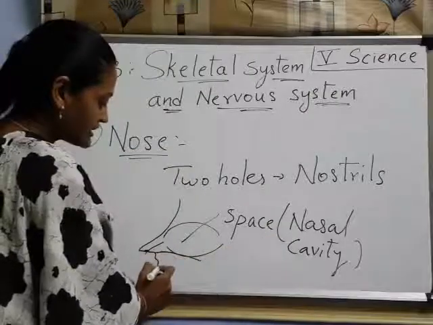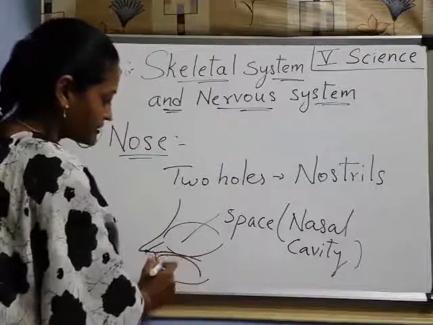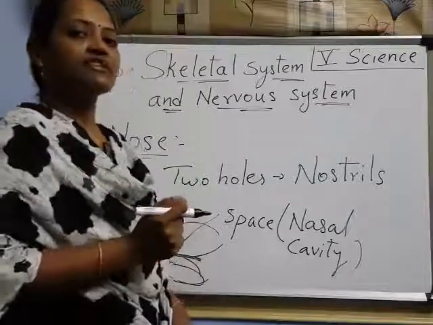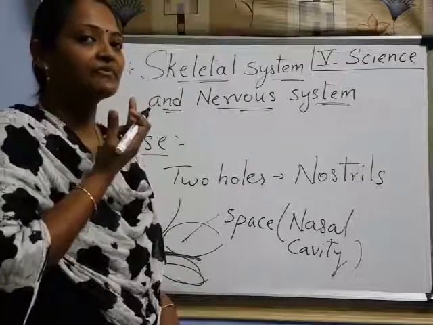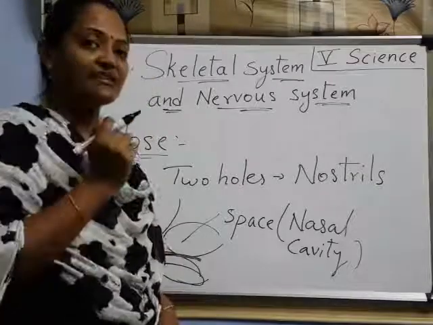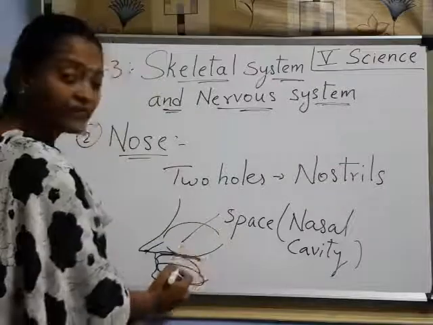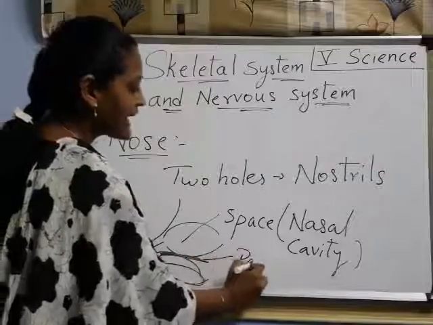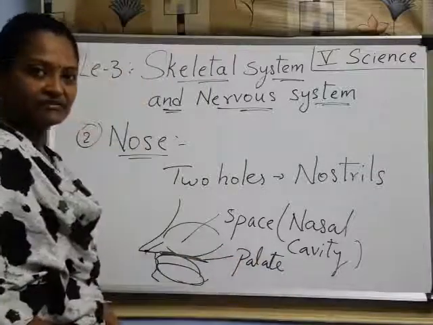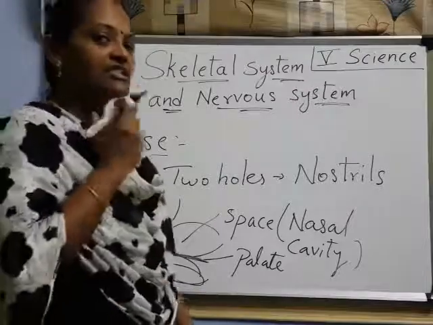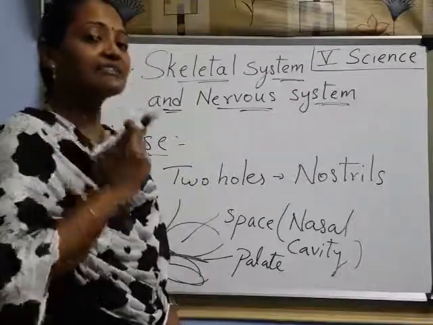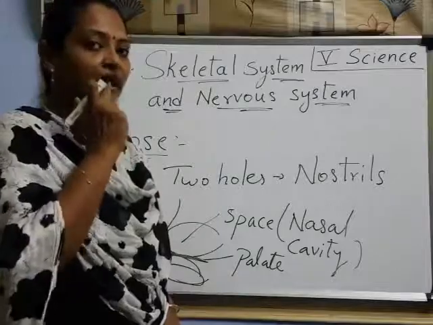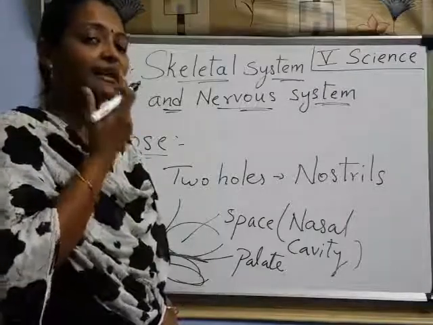And see here, we have the mouth. Right, children? This mouth has a tongue and here a hard structure. Everyone just check it out. You have a hard structure up, right? After that we have the nasal cavity. That means the nasal cavity is separated from the mouth by this bony structure. That structure we call the palate. What do we call it? Palate. Understood? Everyone observe. Just touch up with your tongue. That is nothing but the palate. It separates the nasal cavity and the mouth. Understood? These two are separated by the palate.